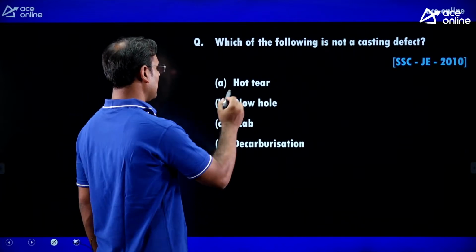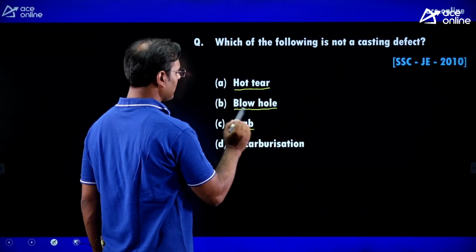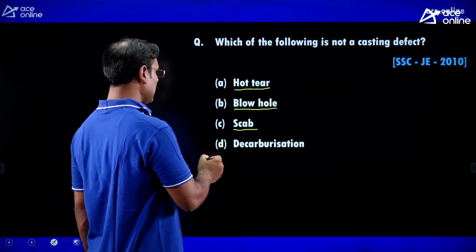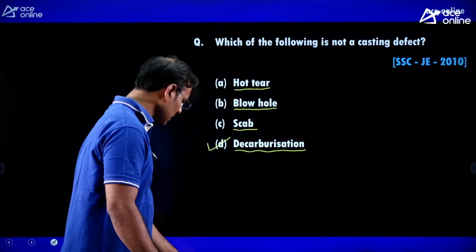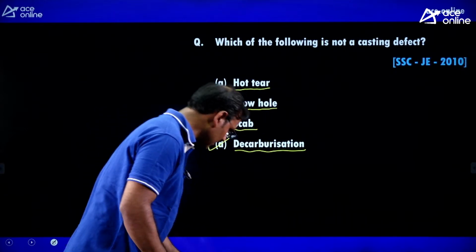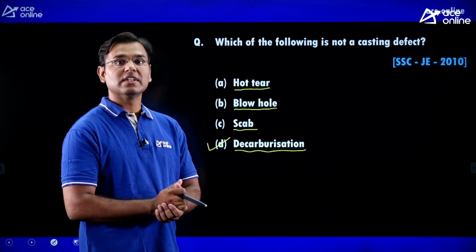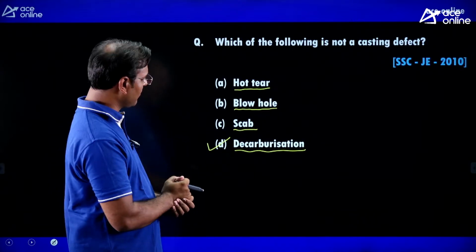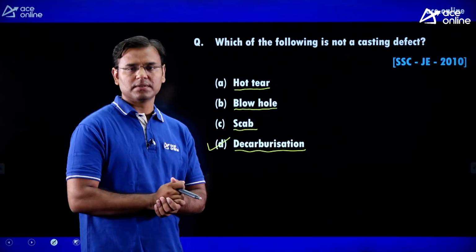Guys, you can see the hot tear is a very famous casting defect, the blowhole is also a very famous casting defect, the scab is also a very famous casting defect, and here is the decarburization, which is not a casting defect. Now guys, what is meant by decarburization? Decarburization means we need to remove the carbon from that workpiece. Taking the carbon out of the workpiece is known as decarburization.